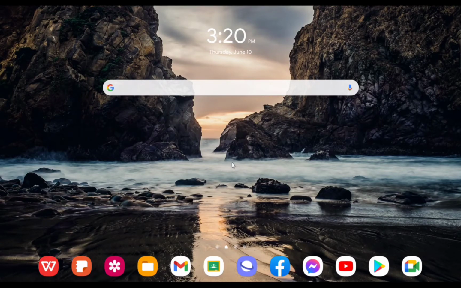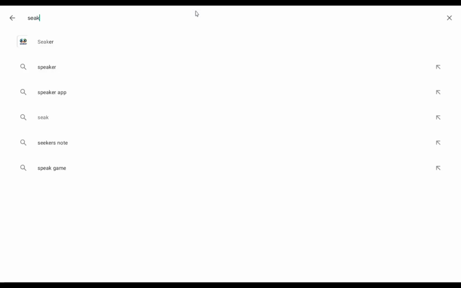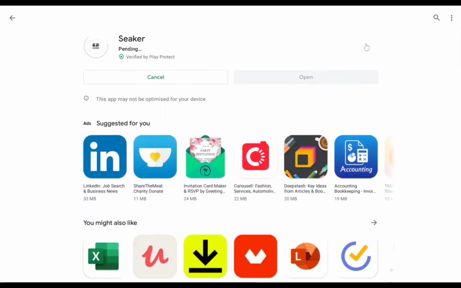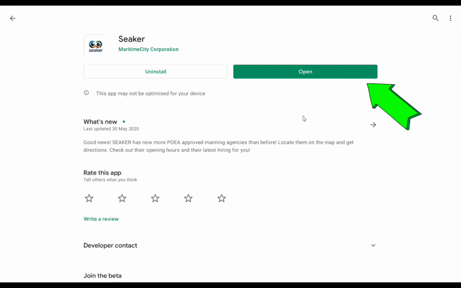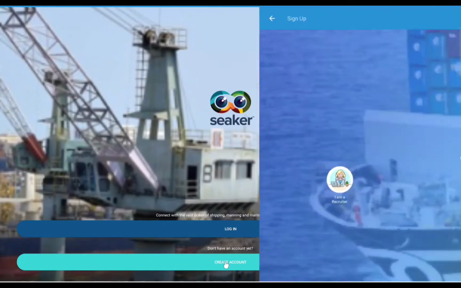on your Android devices. First, go to Play Store. Search for Seaker application. Click Install. Click Open. Click Create Account. Sign up.